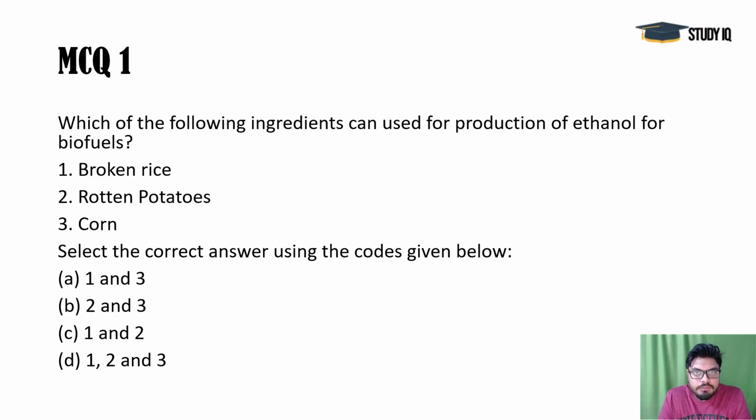Biofuels, as we all know, are created by certain processes where bacteria and yeast are involved, and they do the fermentation process, digesting the carbohydrates mainly. So broken rice, rotten potatoes and corn are all carbohydrates, so they can be used to produce these biofuels. But these are not the appropriate ones, because the production varies, and it is not necessary that these give the same amount of alcohol in the process.